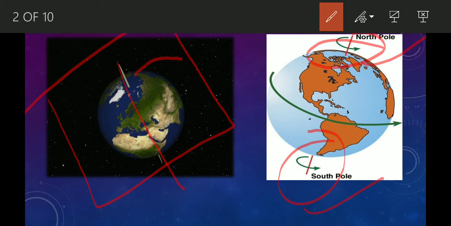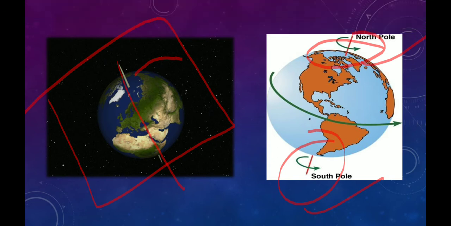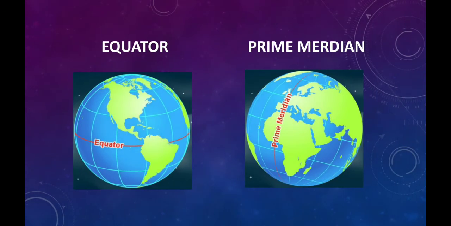But this is not the only line that we have drawn. There are so many lines which we have drawn on the earth for our convenience. So let's see some of them. Children, equator and prime meridian are the important lines here.